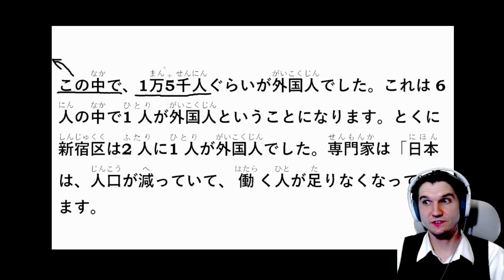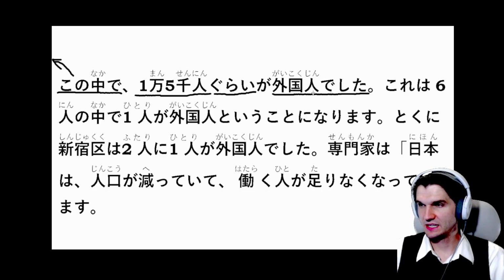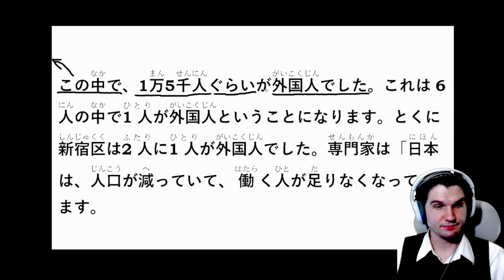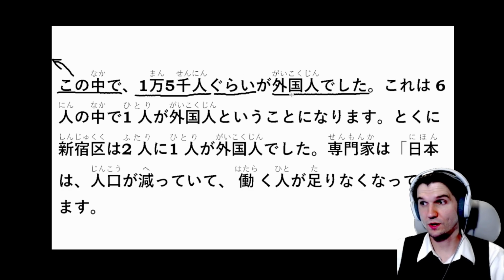So 15,000. 1万 is 10,000, 5千 is 5,000. So around 15,000 が外国人でした. 外国人, once again, foreigner, and でした, were. So from among this group of people, around 15,000 of them were foreigners.